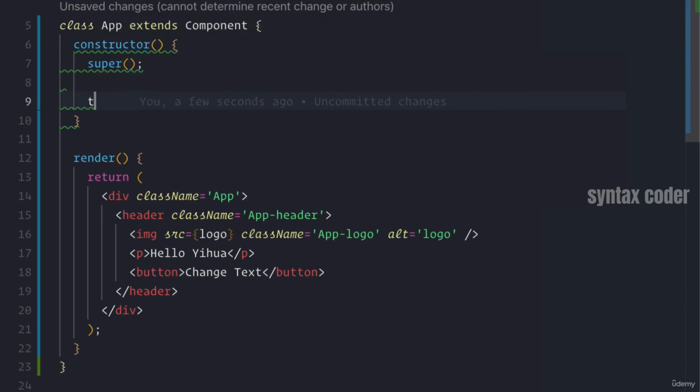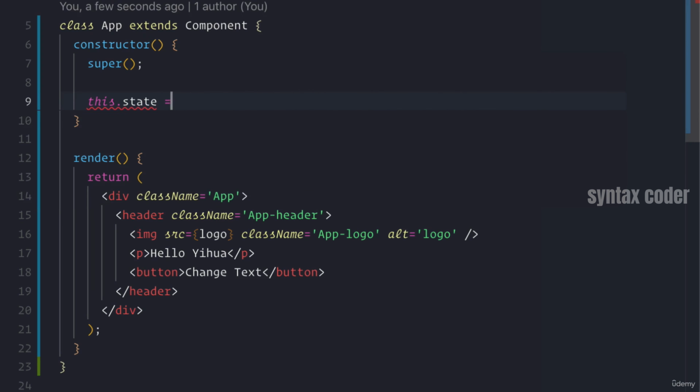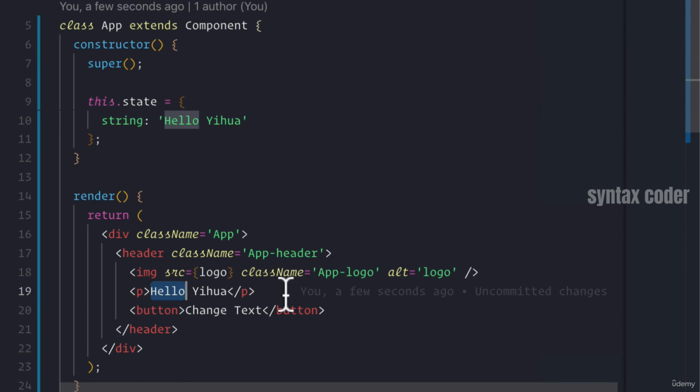And what that does is it gives us access to this.state, right? This state property now exists on our class App, and we can set it to something. So this is the default value I want to set it to first. Let's say I want to set it to the string that we have right now, right? I want to set some property on our state object to Hello Yihua. And then I want to render that instead of Hello Yihua, this static string, right?